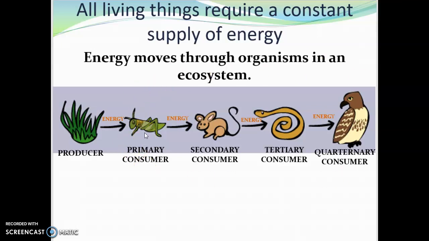We're going to talk a lot in ecology about the flow of energy in order for the survival. If there's no energy, if there's no flow of energy, then there is no ecosystem. If the energy somewhere in that ecosystem breaks down, the whole entire ecosystem is going to fall apart. It's not going to work. So for example, say all of a sudden there's no primary consumer, this whole food chain is just going to break down and it's not going to work.